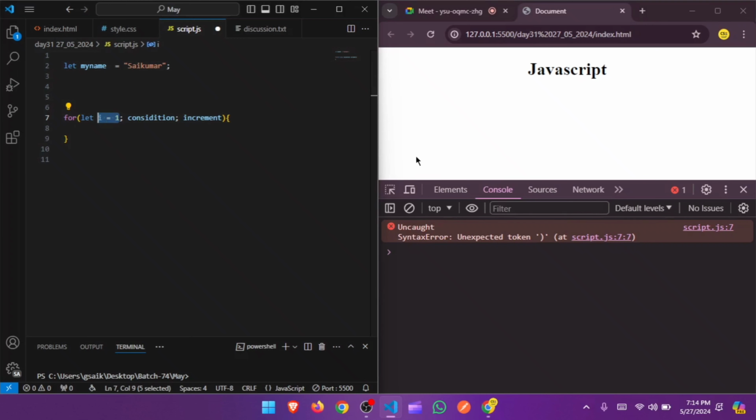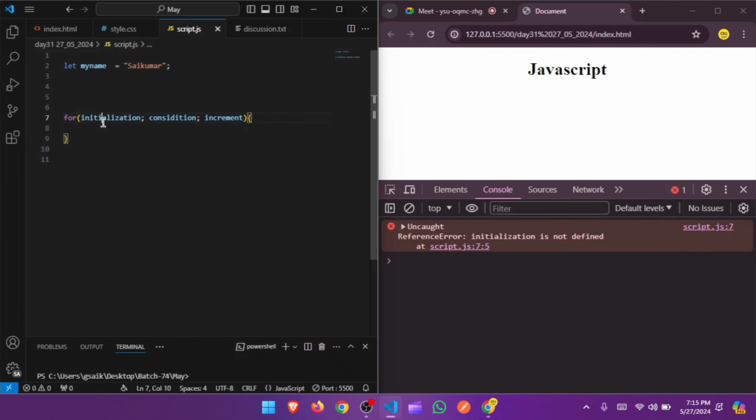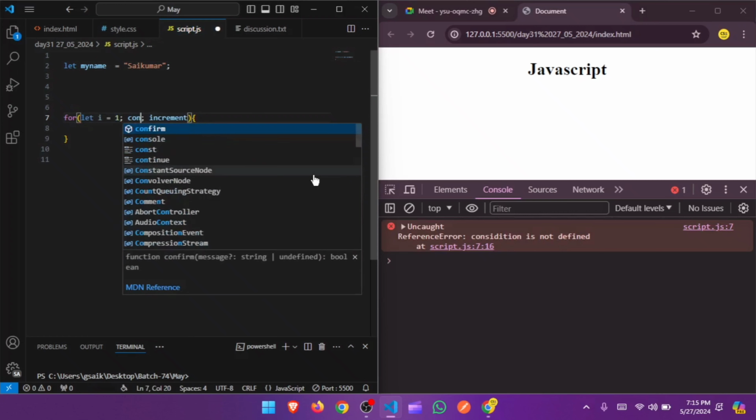This is called the initialization, or people also say initialize. People are going to keep it like that as well. So initialization, this is like a condition, this is like an increment. In the initialization we are going to have the variable. It's where we have to start from, where it should start from, the 1. Here we have to have the condition.